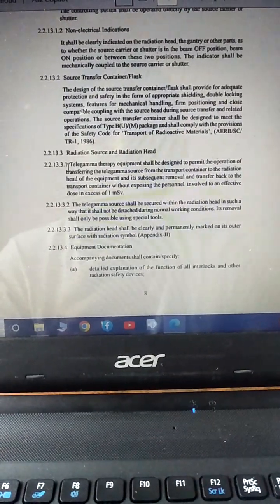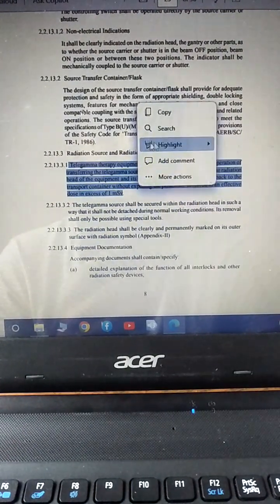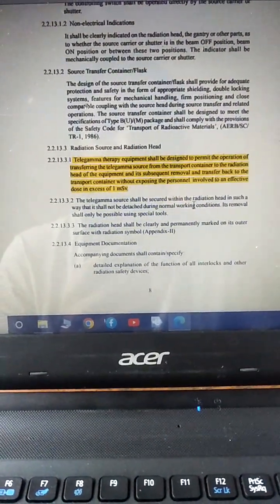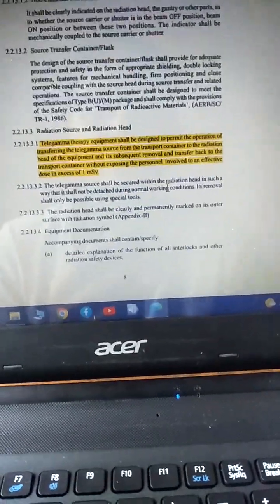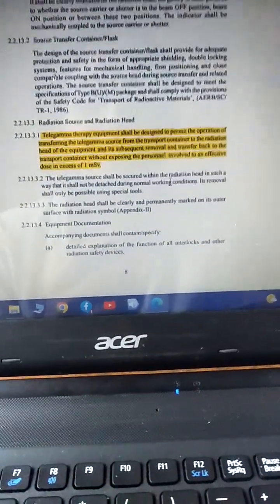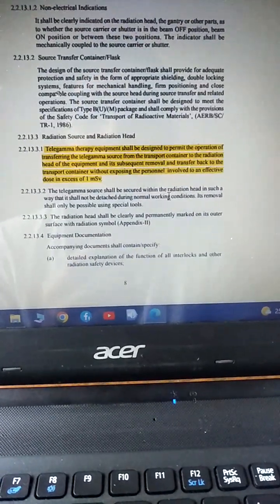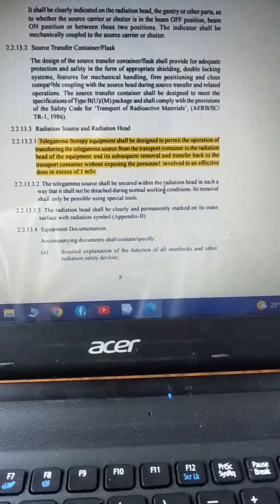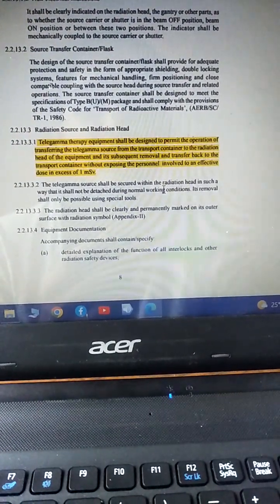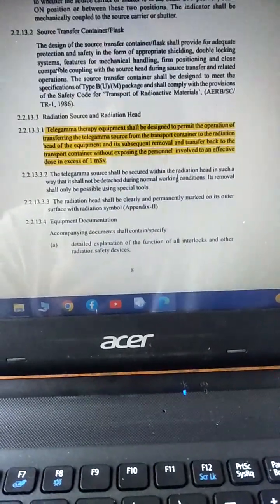One of the important questions from this part is this one, so don't forget it. Teletherapy equipment shall be designed to permit the operation of transferring the teletherapy source from the transport container to the radiation head of the equipment, and its subsequent removal and transfer back to the transport container, without exposing the personnel involved to an effective dose in excess of 1 millisievert.